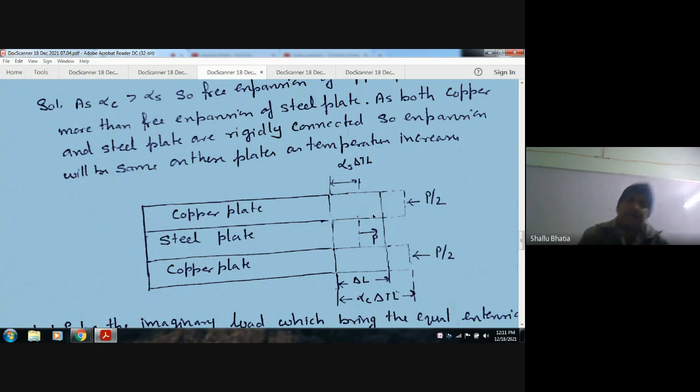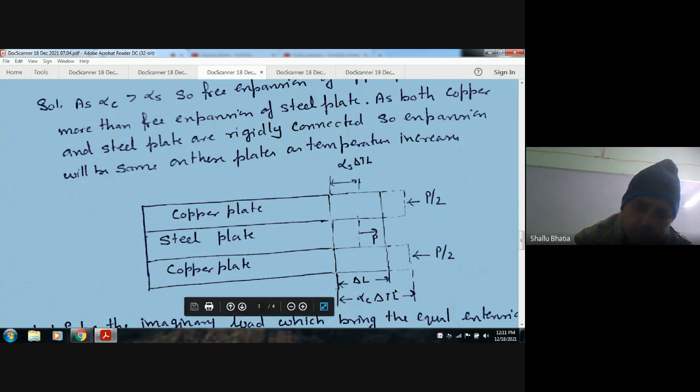The copper plate expansion is alpha C delta T L and the steel plate expansion is alpha S delta T L. But when they are rigidly bound, their common expansion will be in between. The copper plate cannot expand to this amount, and the steel plate cannot expand to this amount only.